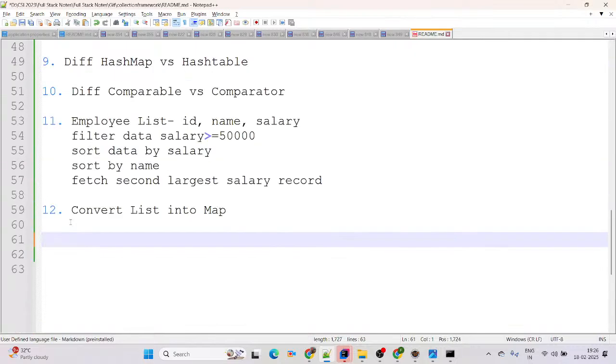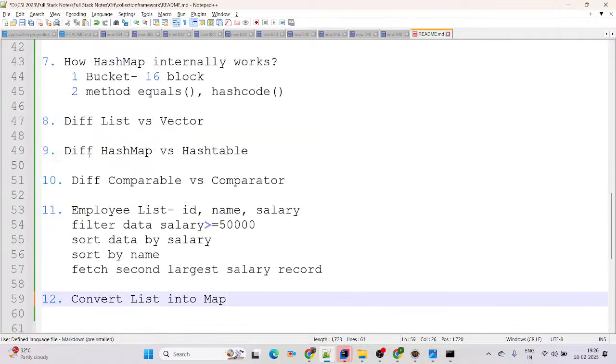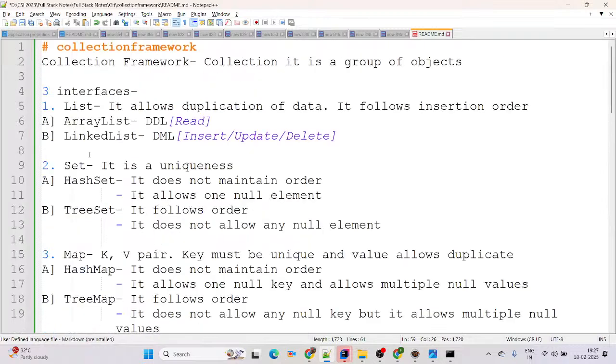Okay, I will delete the website here. I am just adding the questions and the notes, whatever we have learned in today's session. Perfect. I will save it.